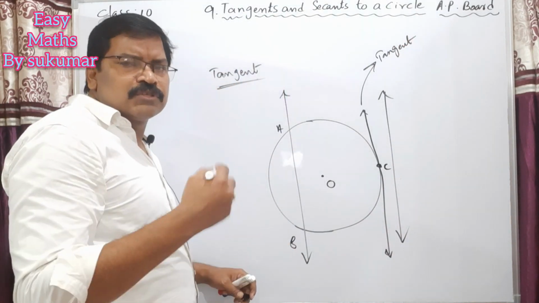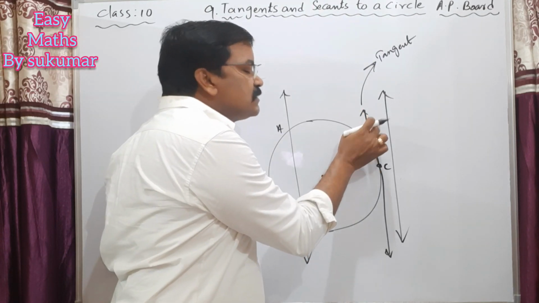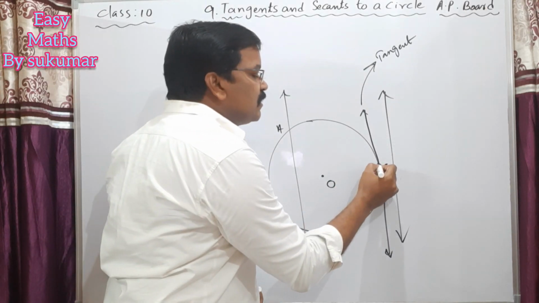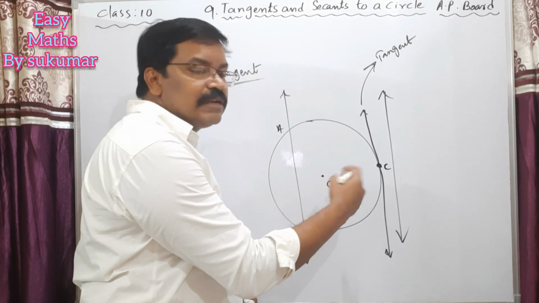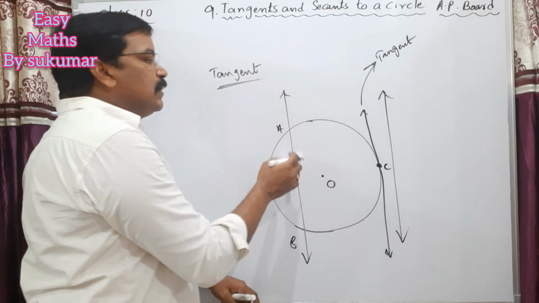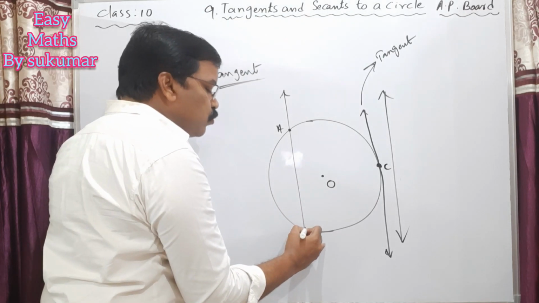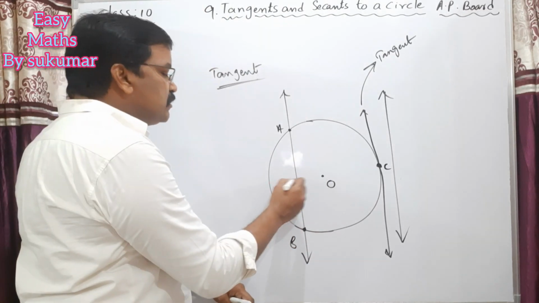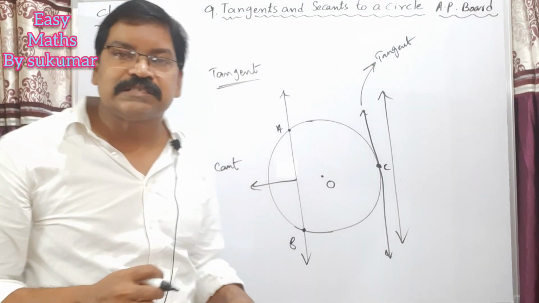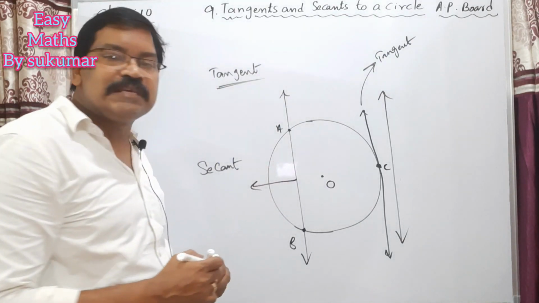Okay, so how many common points are there between the circle and this line? It has only one common point. So this is the point of contact. Where it contacts the circle at C, it is called the point of contact. Similarly, here in this case, my dear students, this line intersects the circle at 2 different points, at 2 distinct points. So this is called secant of a circle. Secant means if a line intersects a circle at 2 different points, that line is called a secant of a circle.